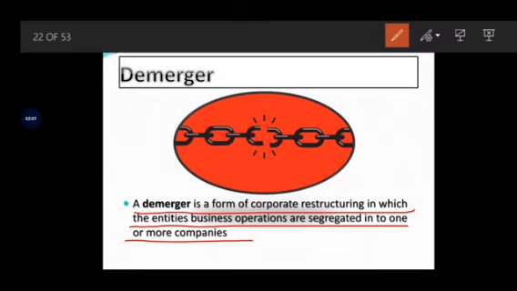Demerger states the same meaning. So ultimately, demerger is a form of corporate restructuring in which the business operations are segregated into one or more business companies.